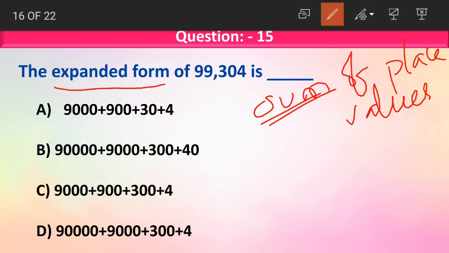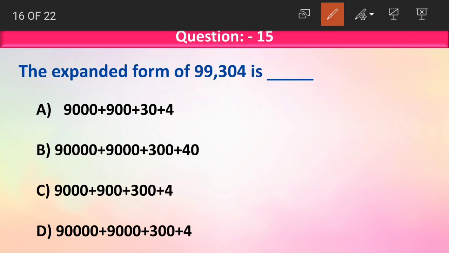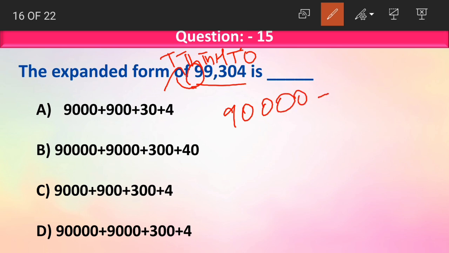Okay. Now first let us write the expanded form of 99,304. What did I say? It is the sum of place values. So what we should do is write the place values of this number. First let us write the place values on top of the number: ones, tens, hundreds, thousands and 10,000s. Now coming to the first digit 9, which is at 10,000s place. So the place value becomes 90,000. Or simply, after 9 there are 4 digits, so place 4 zeros after 9.